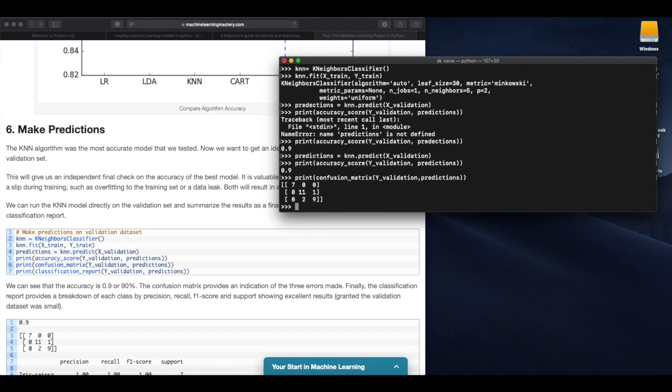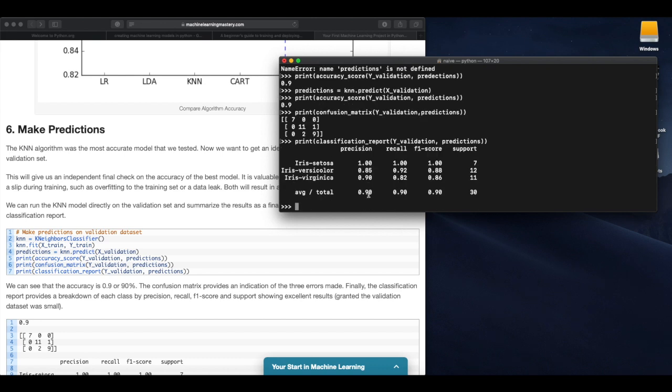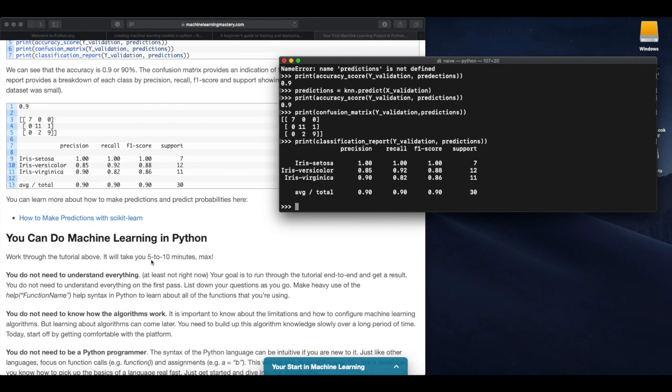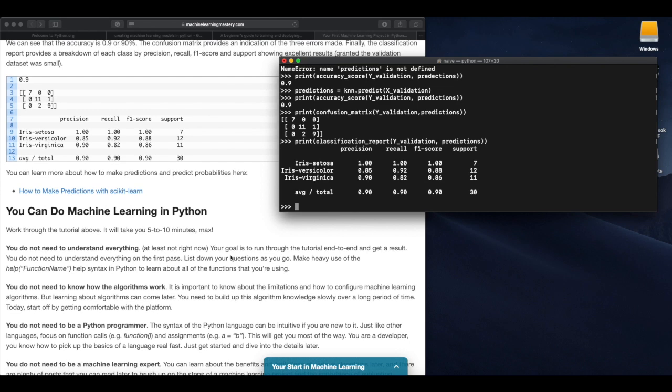So here we have the matrix. And now finally printing the classification report, Y_validation and predictions. We have the recall 1, 0.92, 0.82, and the average we have 0.9, 0.9, 0.9, and a support total of 30. So the output logs are similar.